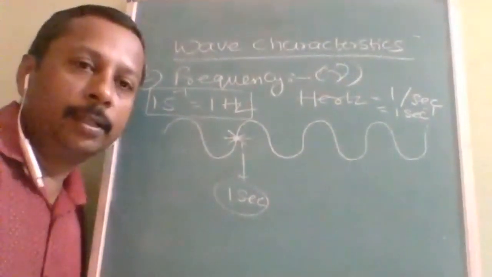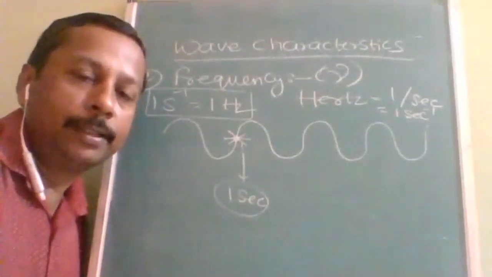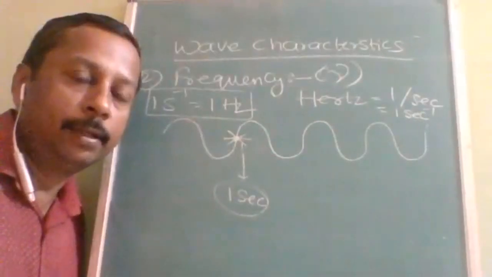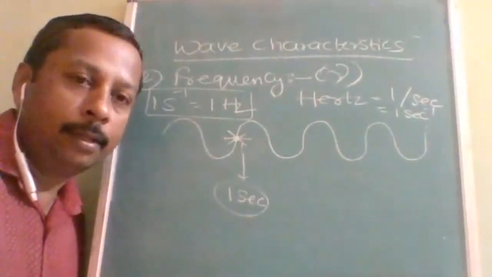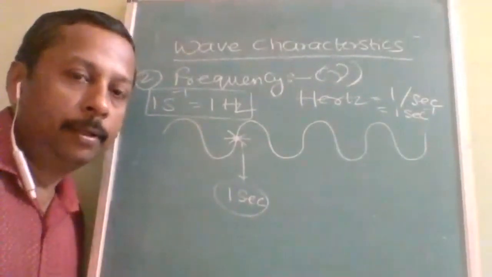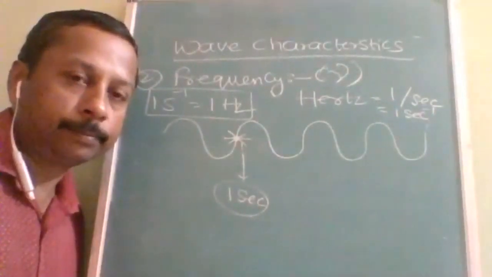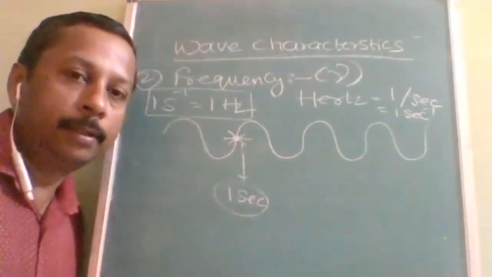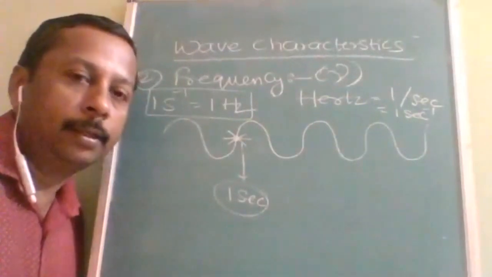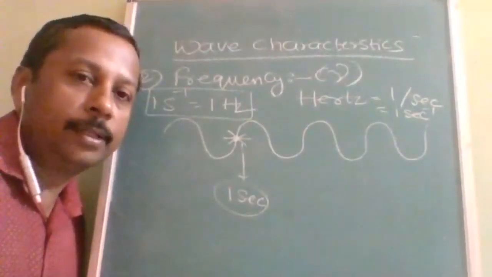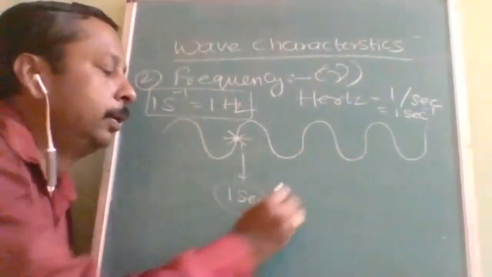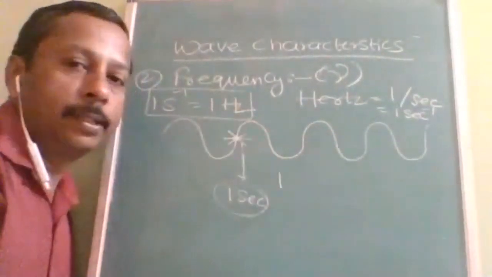Now the problem we face is different from the one in wavelength. In wavelength, the units are very large but the lengths are very small, so there we use the negative power. But here plenty of waves keep passing through a point, so the things are large and the units are small. That time we will use the positive power. So 1 Hertz is equal to 1 second inverse.